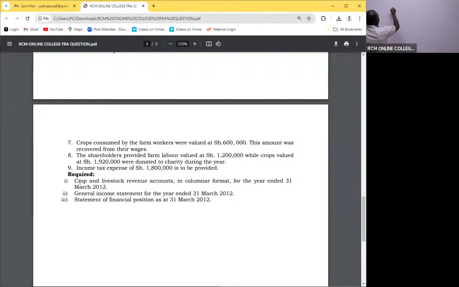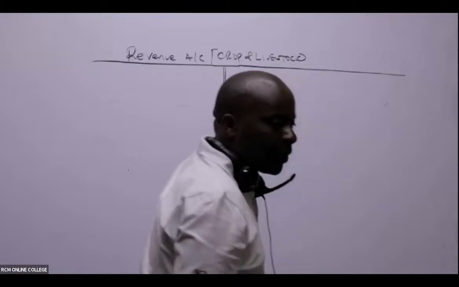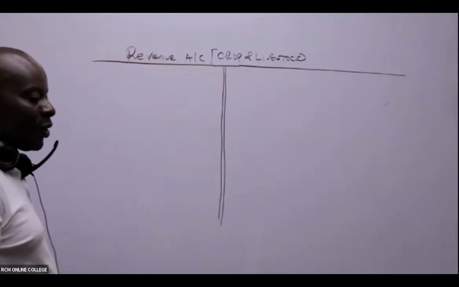So for those of you who have got nice rulers, ensure that you use them very well. So we have our revenue account for crop and livestock.